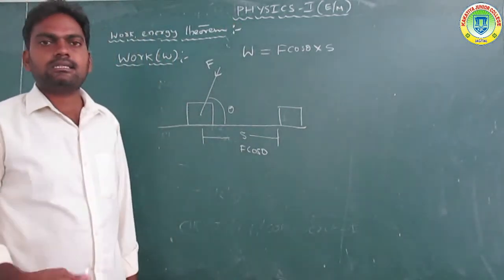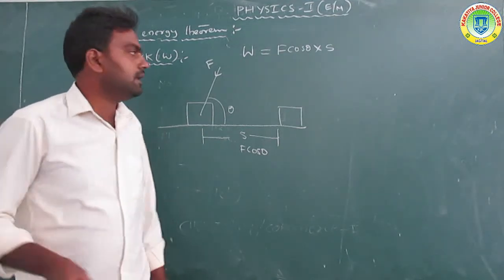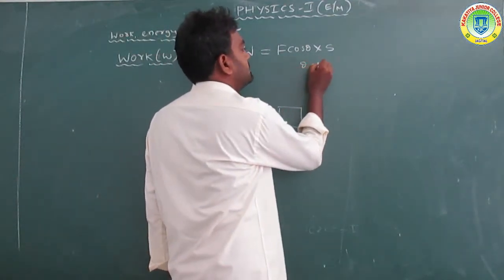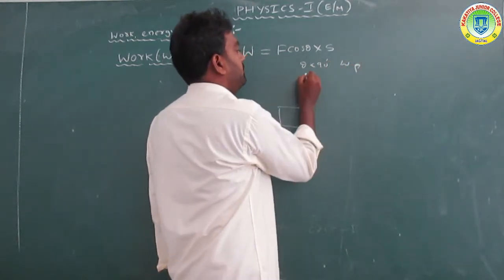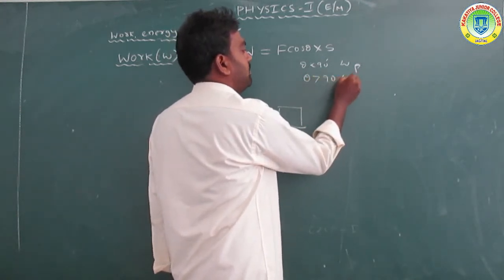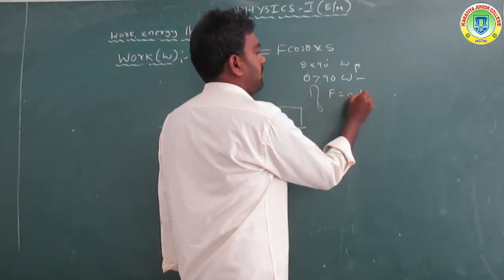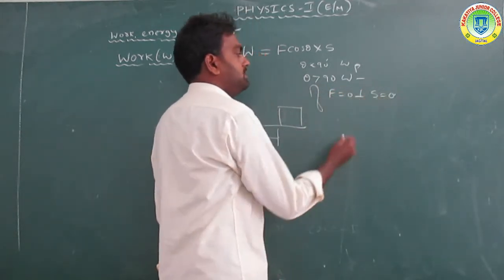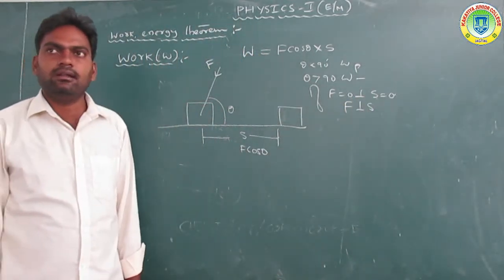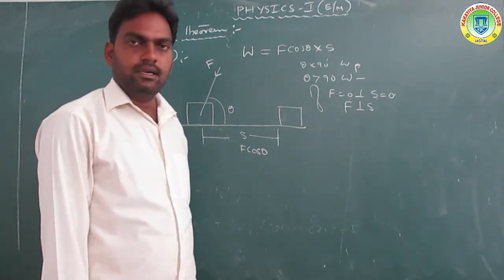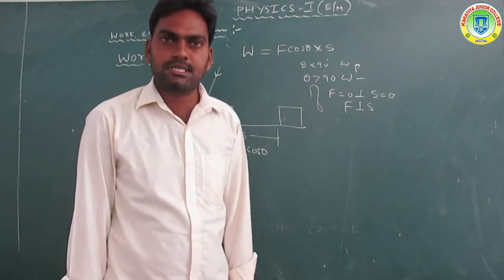Work done can be positive, negative, or in a particular condition zero. If theta is less than 90 degrees, work done is positive.